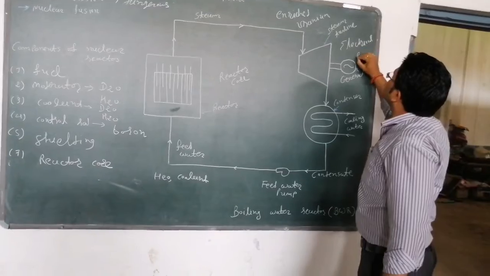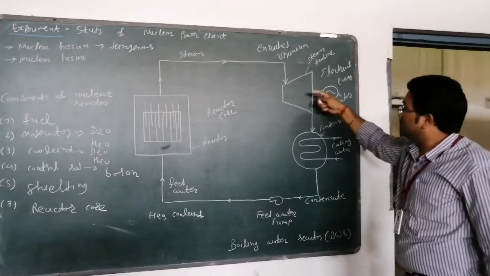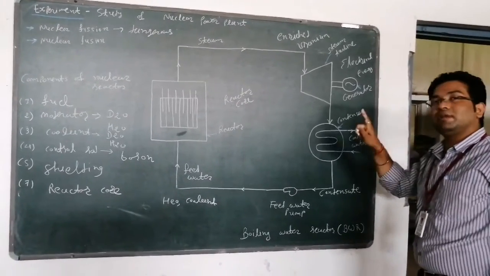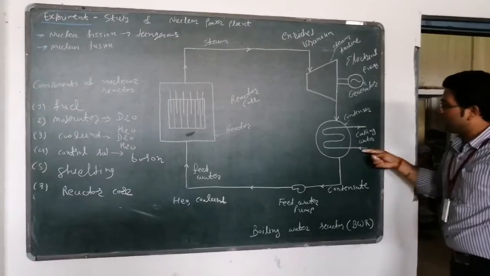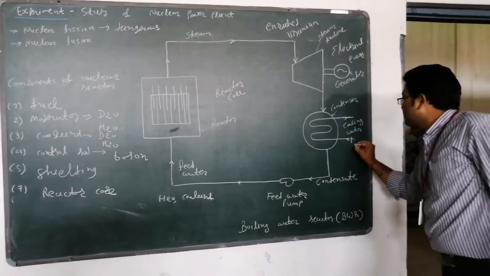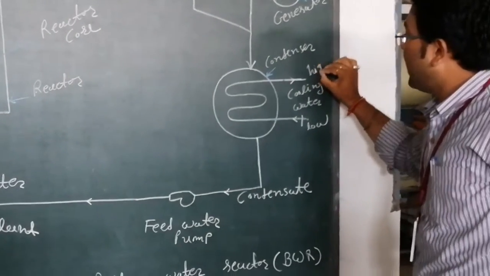After the steam expands here, it goes into the condenser, and we know about the function of the condenser. Heat will be rejected, so steam will be converted into liquid. Here we are supplying cooling water, so at this point the cooling water temperature will be low, and here it will be higher.